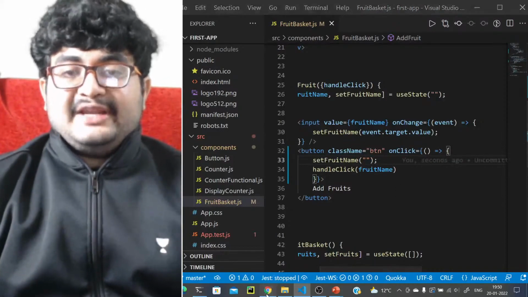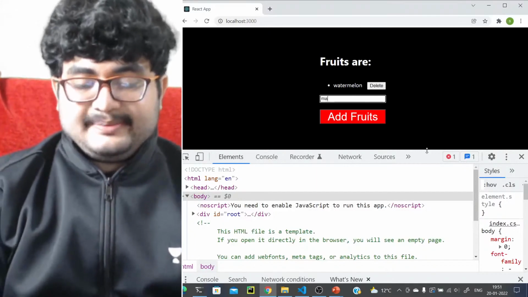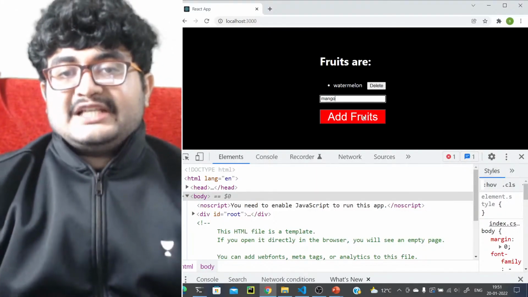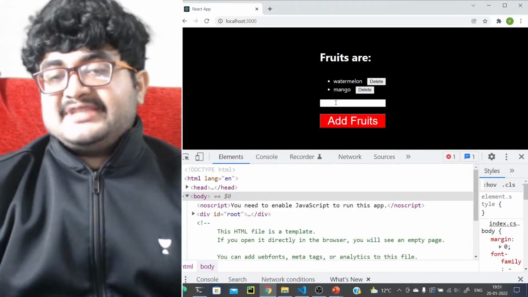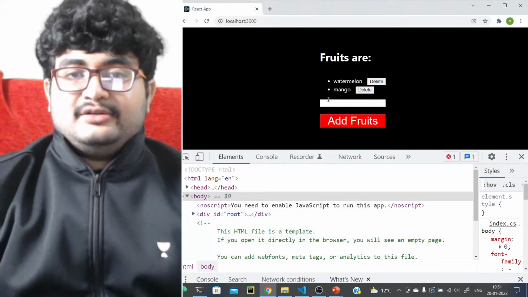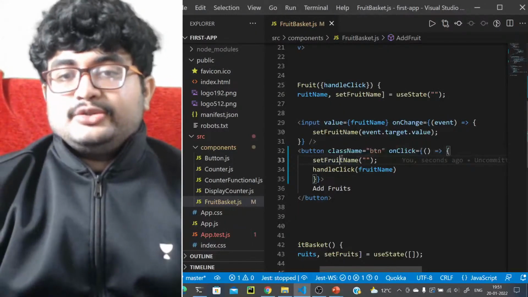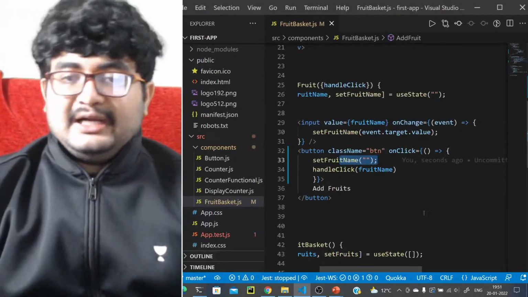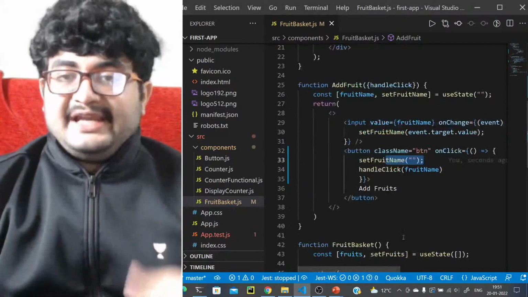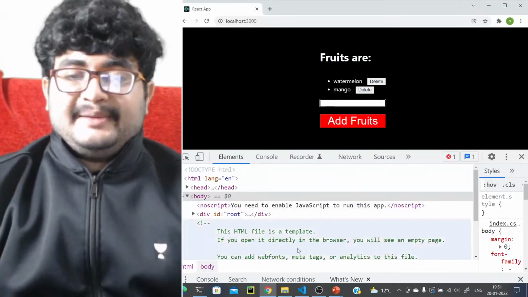So in this case, whenever you add a fruit, let's say you are adding a fruit, right? Let's add a fruit here. Let's say mango. We'll add a fruit. Just see, it will become empty now. This becomes empty. It looks much better for the user experience, right? So we can just do like this. That will set the fruit name to empty string, and every time we add a new fruit, it will just get added and this will become empty.